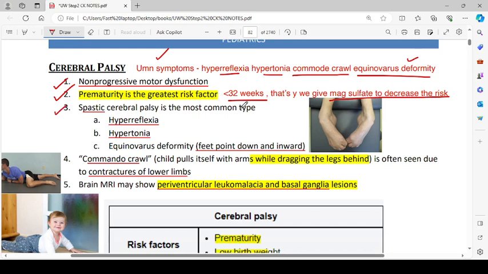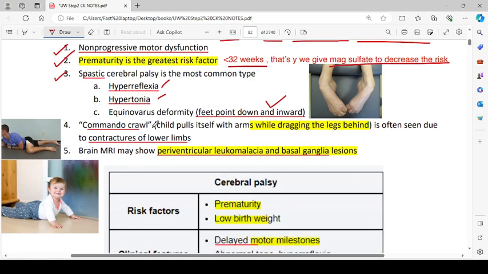Spastic cerebral palsy is most common type. Hyperreflexia, hypertonia, and equinovarus deformity. Feet pointing down and inward, they look like the feet of a horse. So that is called as equinovarus deformity. Commando crawl: a child pulls itself with arms while dragging the legs behind. It is often seen due to the contracture of the lower limbs.